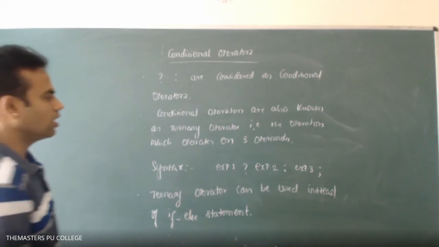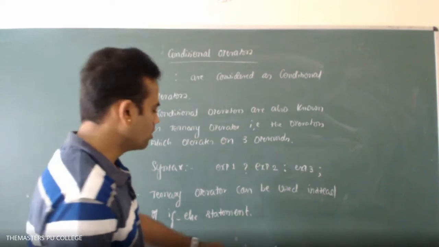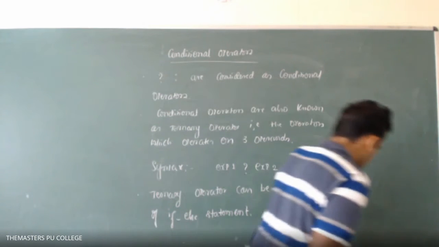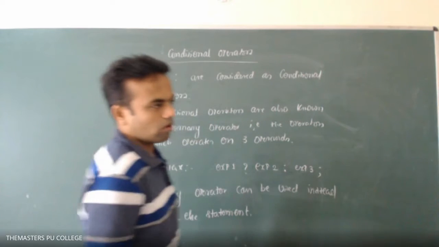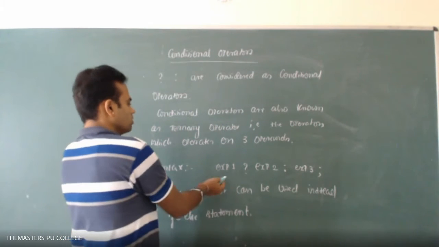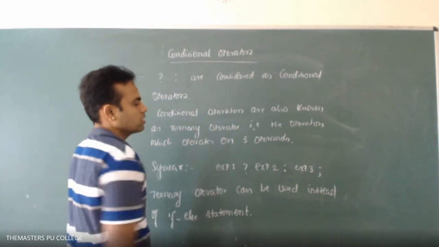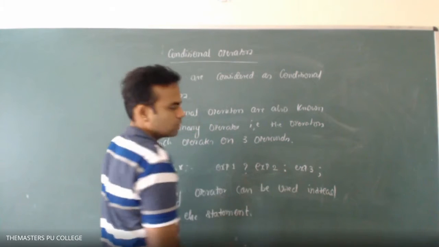Okay, let's see how. Let us take one example for if else as well as the conditional operator to solve. Instead of the if else statement, we can use this question mark and colon ternary operator.